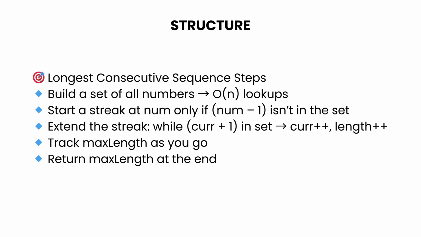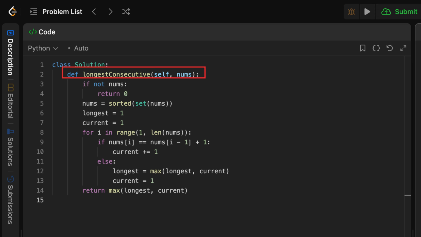Let's implement solution 1. This comment shows we're solving longest consecutive sequence by sorting and scanning once. This line starts our solution class, the container for our method. Here we define longest consecutive, which takes nums. Our goal is to find the longest chain of consecutive numbers like 1, 2, 3, 4. This checks if the list is empty. If there are no numbers, there's no consecutive sequence, so we return 0.